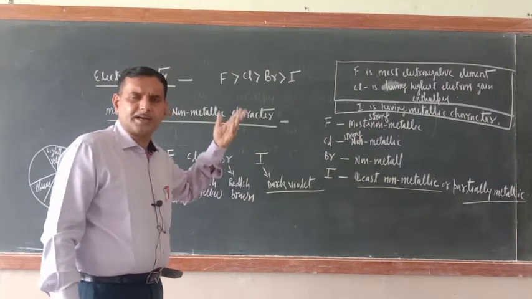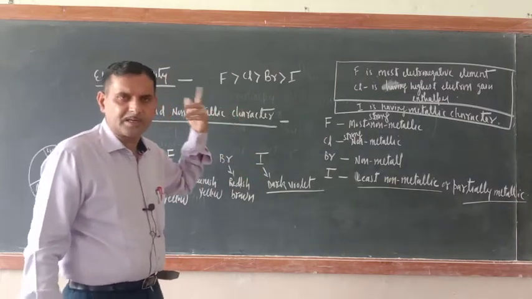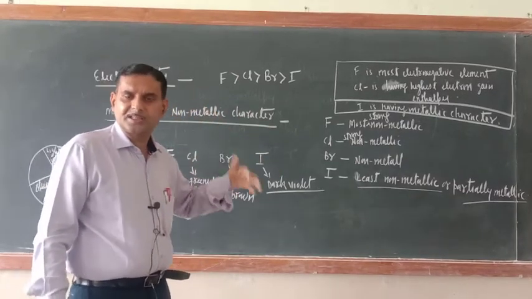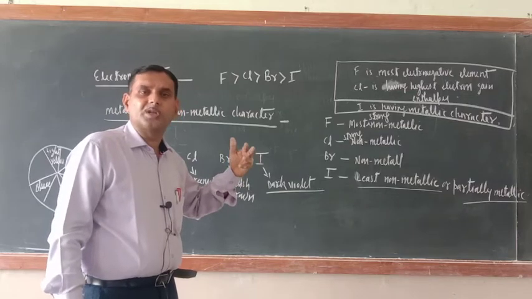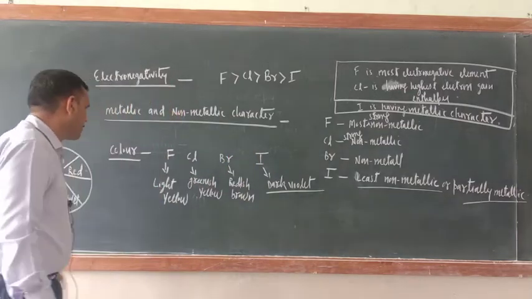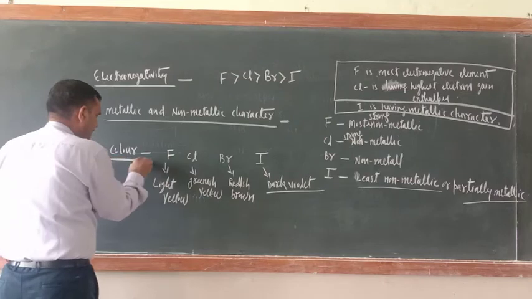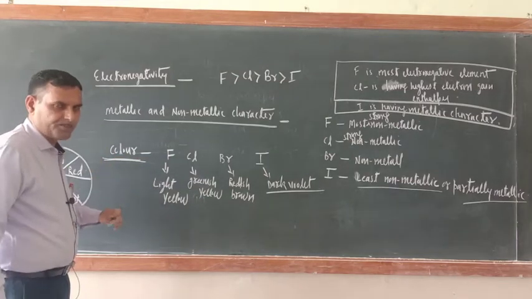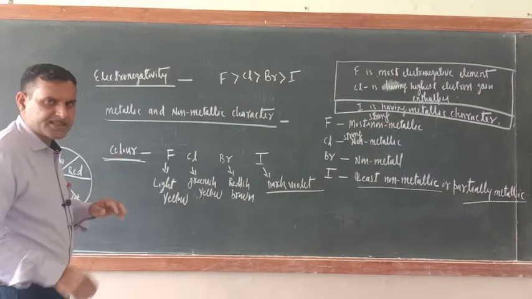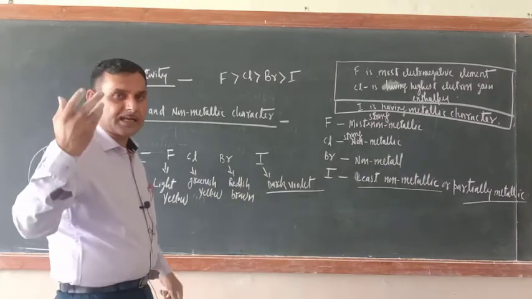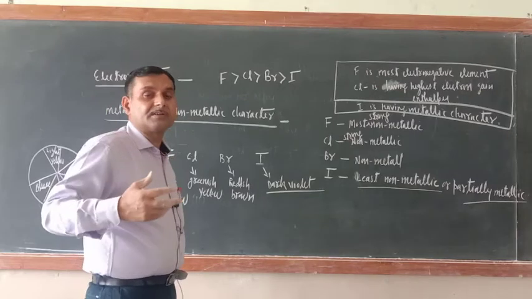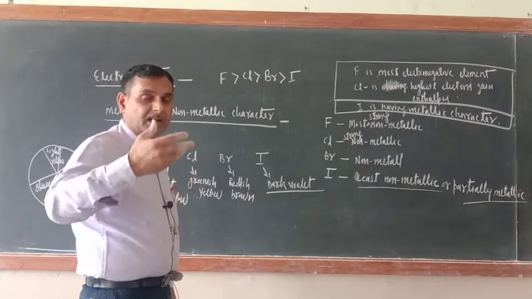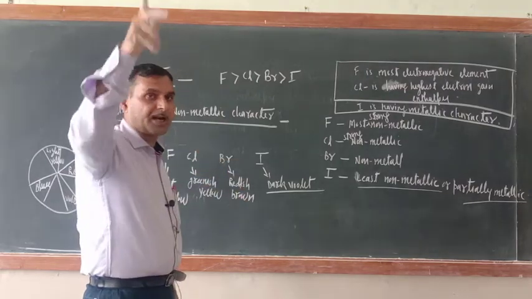And you know that down the group metallic character increases because size increases and ionization enthalpy decreases, so they have got the tendency to lose electrons. Okay. Now the most important aspect of halogens is their color. Last year we explained the color on the basis of excitation of electron from lower energy level to higher energy level.